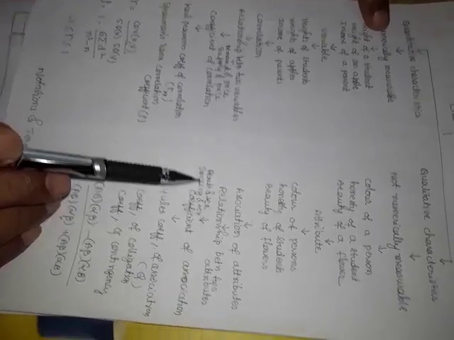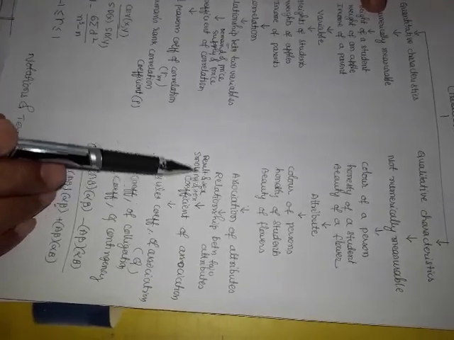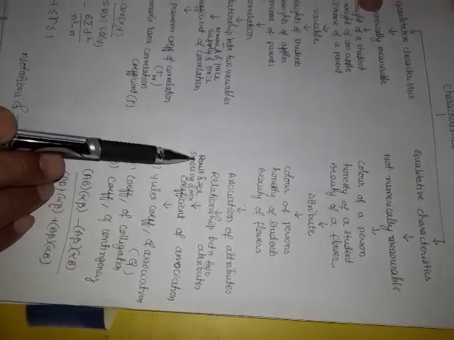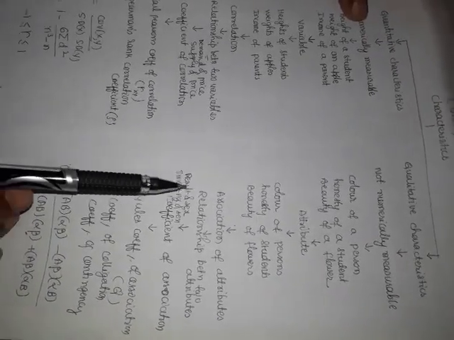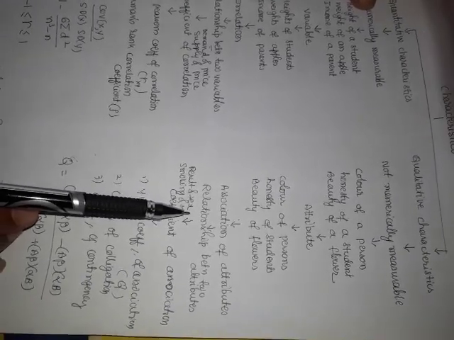For example, result and sex. These two are attributes. There is a sort of relation between the two attributes. The PUC result depends upon the sex. Every year, we observe that girls pass in a higher percentage than boys.